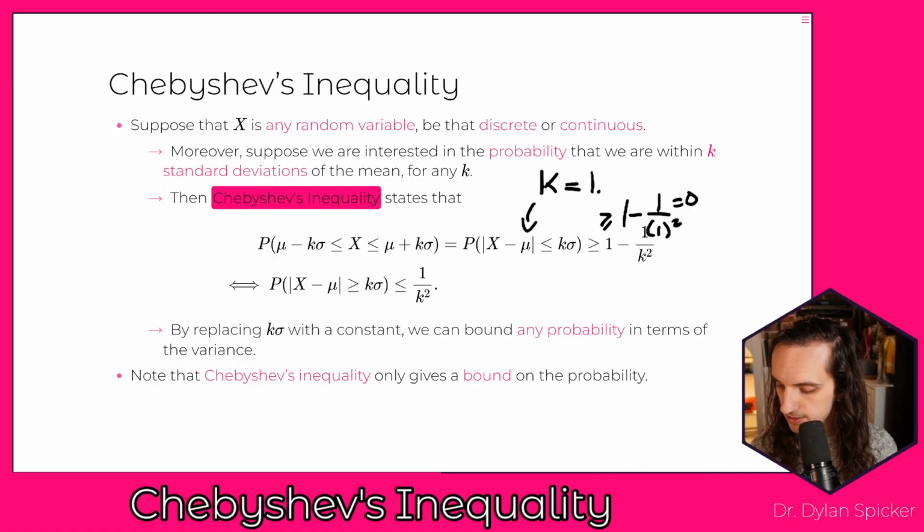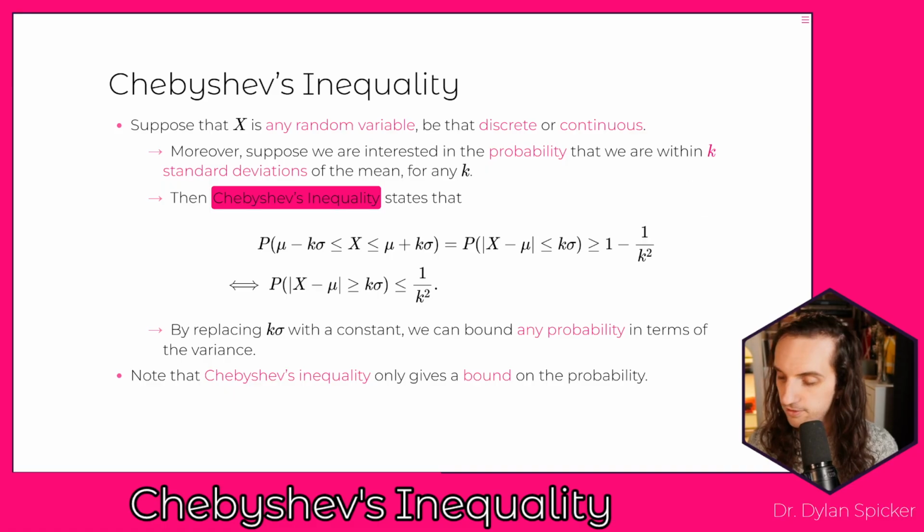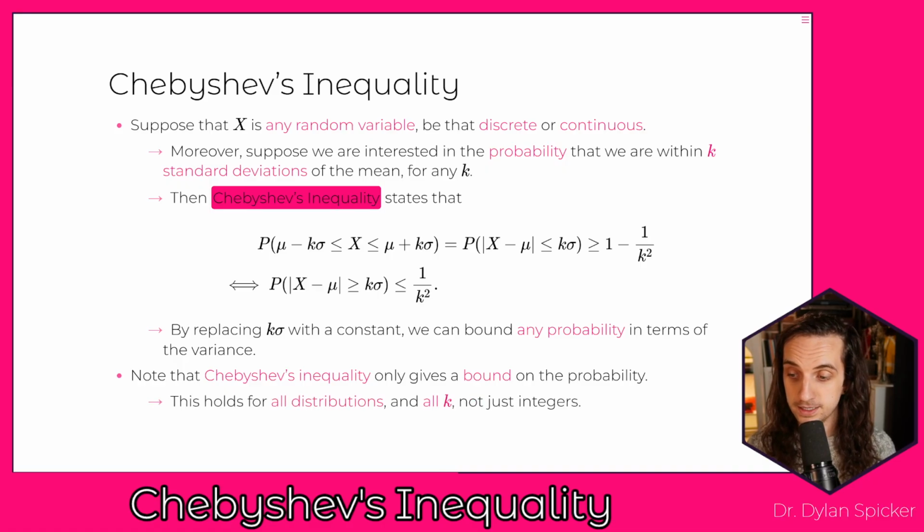But if instead we were to take k to be equal to 2, then we're going to be greater than or equal to 1 minus 1 over 2 squared. And so now that's going to be 1 minus 1 quarter, which is 3 quarters. And so we can say the probability is at least 75% that you are going to be within 2 standard deviations of the mean. And so depending on the value of k, you can have interesting or not interesting statements, but in every case, it's only going to give you a bound on it. It also holds for every distribution and for all k's, whether k is an integer or not.